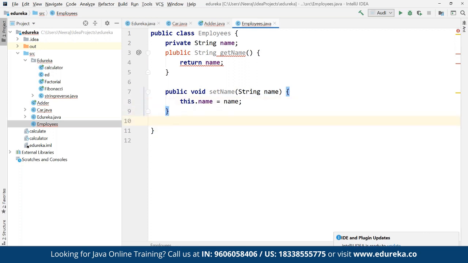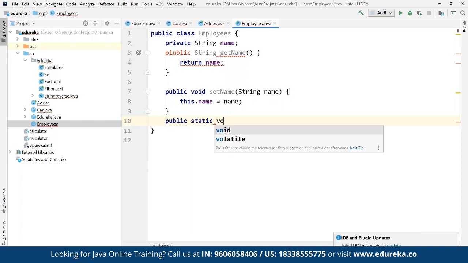And then we are going to create another public static void main, String args.